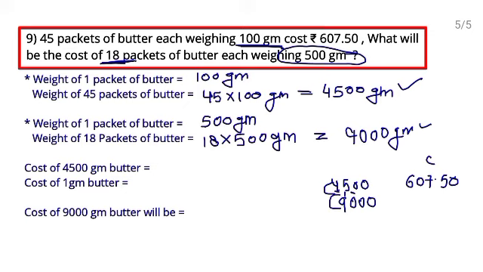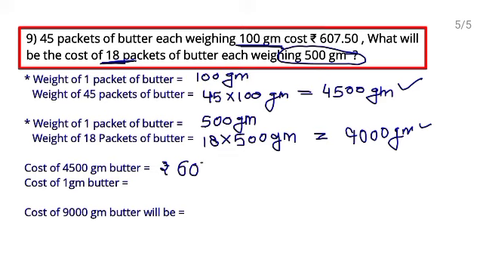Then from 1 gram butter find the cost of 9000 gram butter, right?